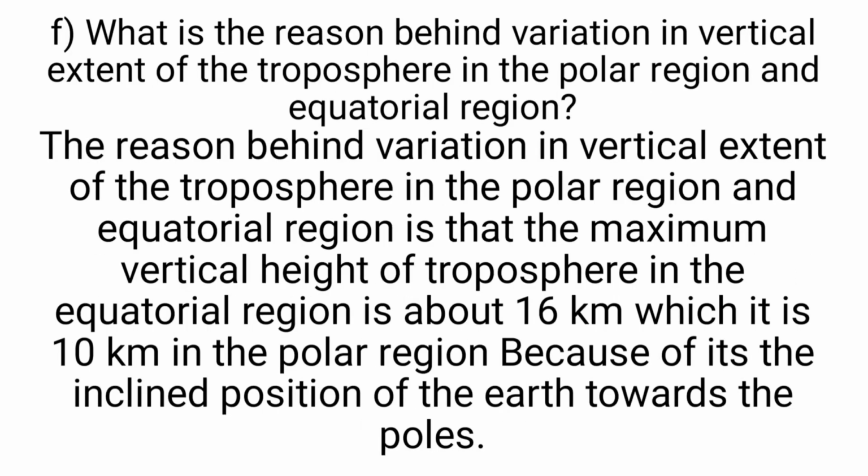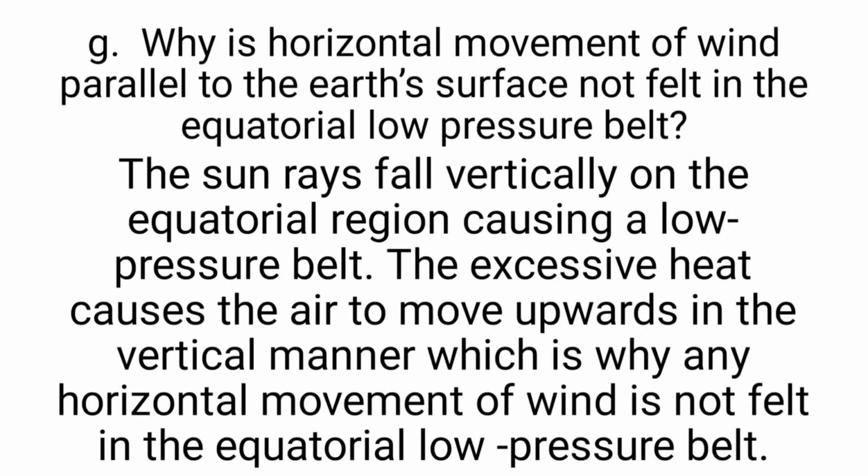What is the reason behind variation in vertical extent of the troposphere in the polar region and equatorial region? The reason is that the maximum vertical height of the troposphere in the equatorial region is about 16 km, while it is 10 km in the polar region because of the inclined position of the earth towards the pole.